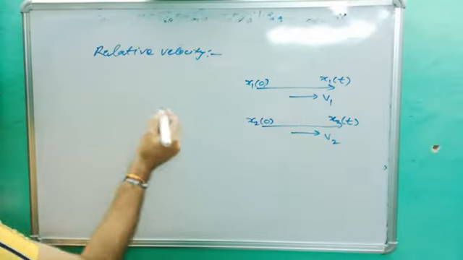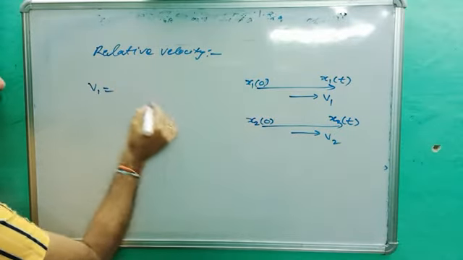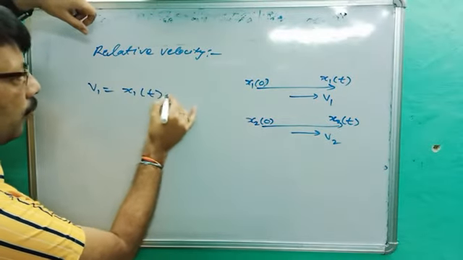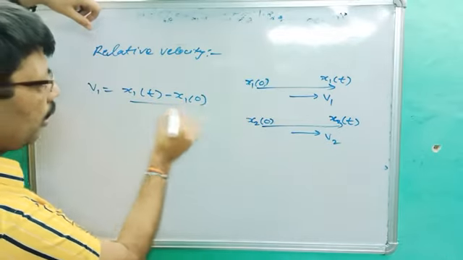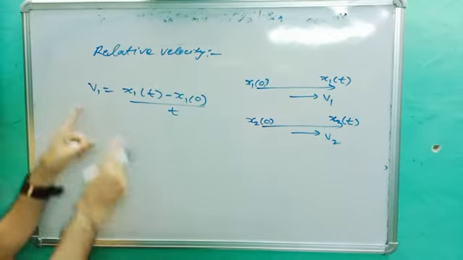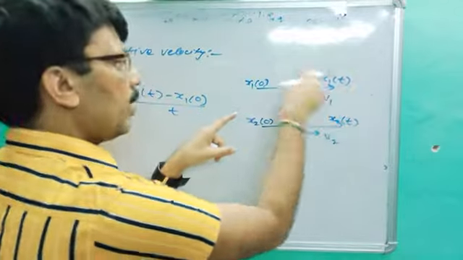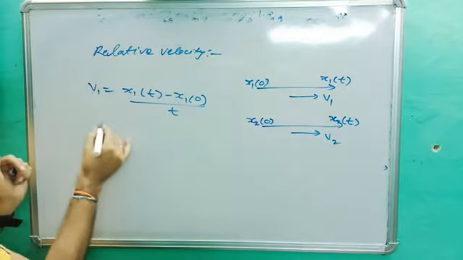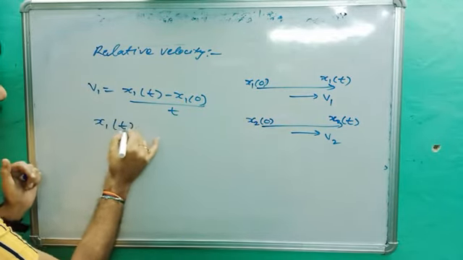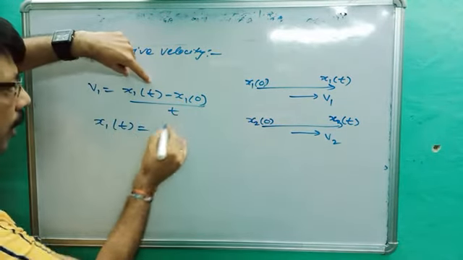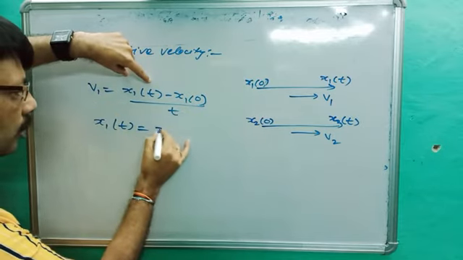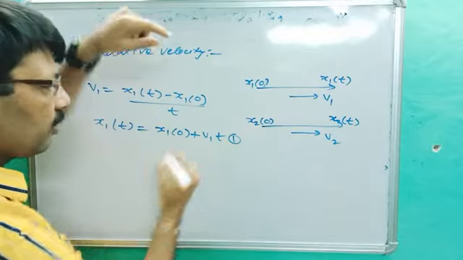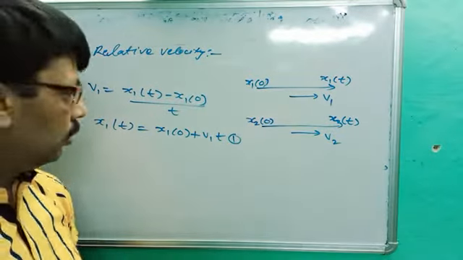So what is the formula for velocity? Velocity v1 is equal to displacement upon time. What is the displacement? We will get x1t minus x1 naught upon t. T is the time. Velocity is equal to displacement upon time. This minus this is the displacement, upon total time, which is t minus 0 equal to t. Okay. So what do we get? x1t is equal to, cross multiply and x1 naught will go that side, it will become x1 naught plus v1t. This is equation number first. Are you getting? This is the first equation.